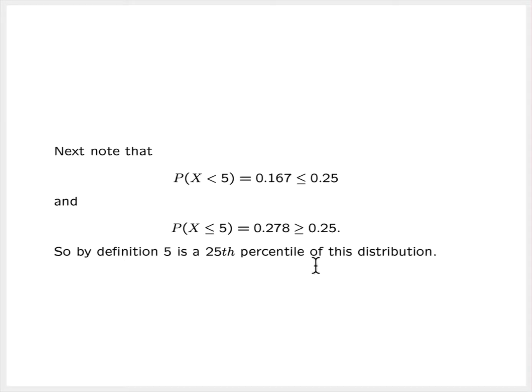Okay, now let's find a 25th percentile. Note first that the probability that x is strictly less than 5 is 0.167, and that is in fact less than or equal to 0.25. Then the probability that x is less than or equal to 5 is 0.278, and that is greater than or equal to 0.25. Both conditions are satisfied in order for the value 5 to be a 25th percentile. So by definition, 5 is in fact a 25th percentile of this distribution.